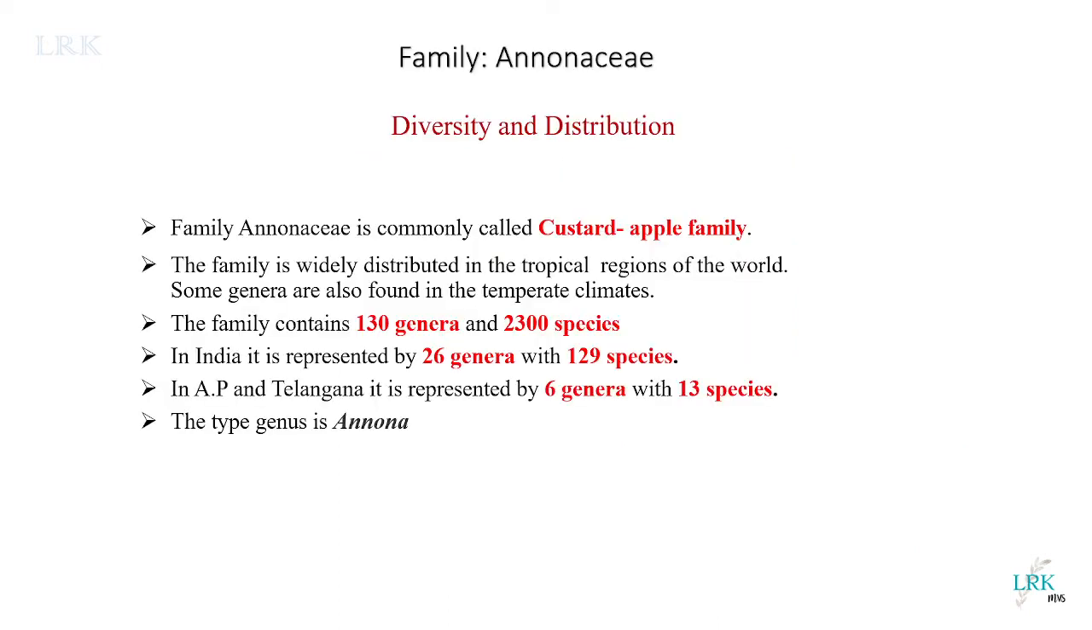We'll see the diversity and the distribution of this family. This family Annonaceae is commonly called the custard apple family, and this family is widely distributed in the tropical regions of the world. What are the tropical regions?